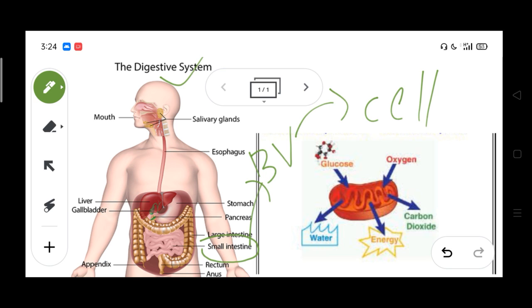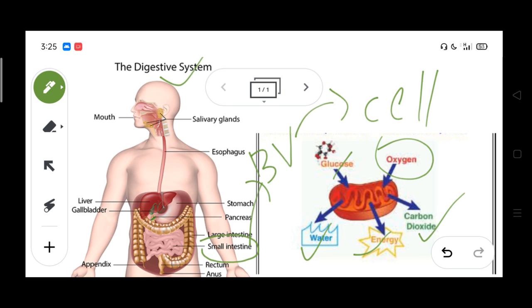While breathing, we get oxygen. So this oxygen will break down the glucose. Okay, glucose is the digested food. Oxygen will break down the glucose and release water, energy and carbon dioxide.